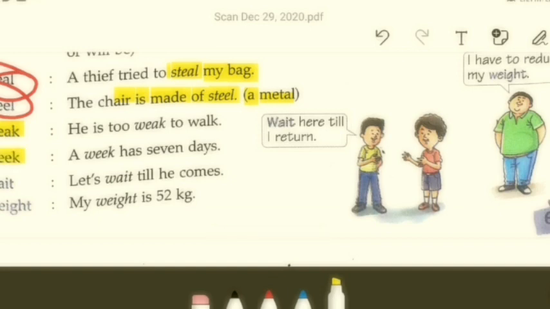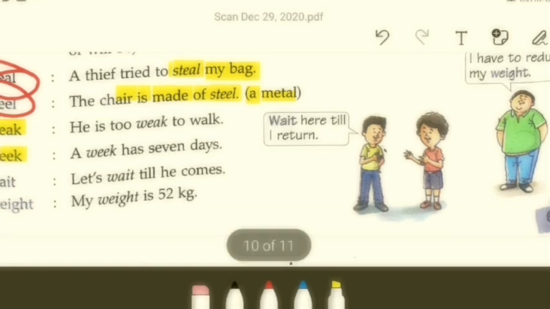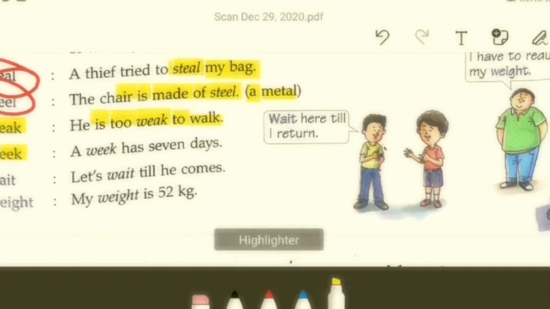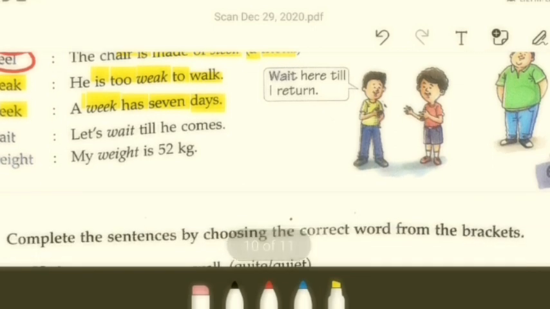Seven days, Monday to Sunday together, is termed as a week, right? See, he is too weak to walk. Now the second one is, a week has 7 days. Then 25, wait and wait. This wait refers to time being spent for someone or something to start or to arrive nearby.